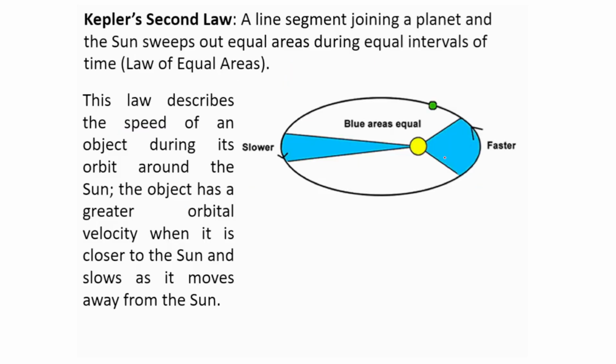Kepler's second law states that a line segment joining a planet and the sun sweeps out equal areas during equal intervals of time. This law is also known as law of equal areas.